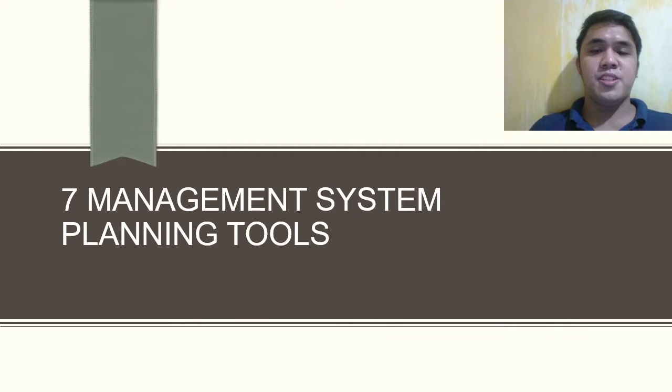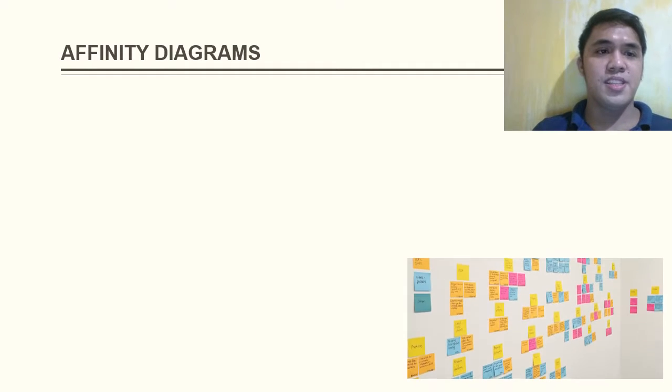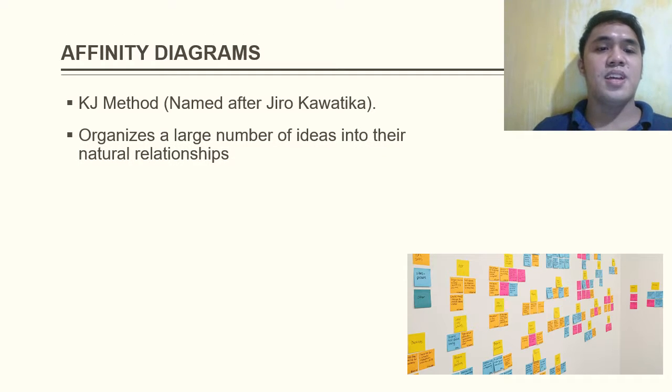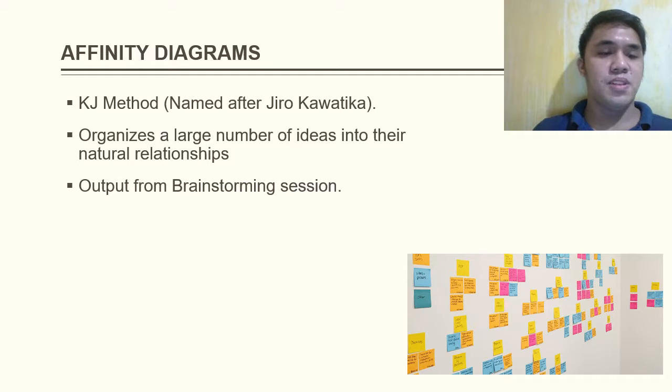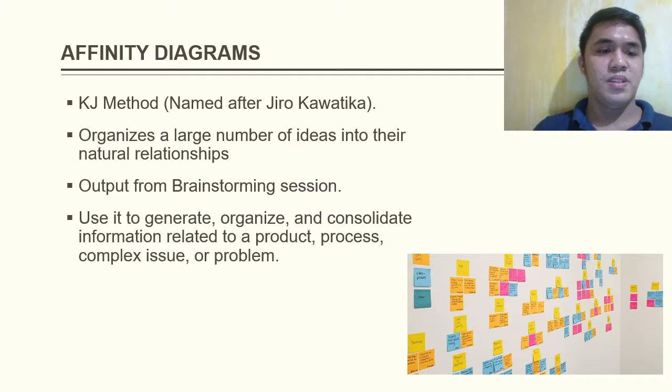The 7 management system planning tools. Affinity diagrams, also known as the KJ method, named after Jiro Kawakita. It organizes a large number of ideas into their natural relationships. Affinity diagrams are the output from a brainstorming session, and it is used to generate, organize, and consolidate information related to a product, process, complex issue, or problem.